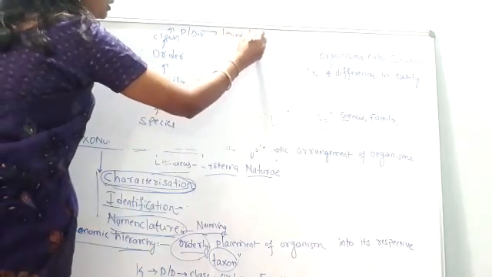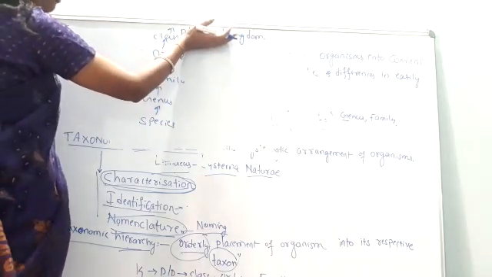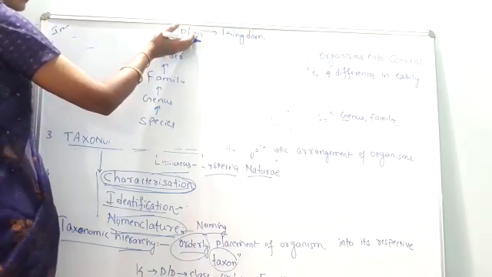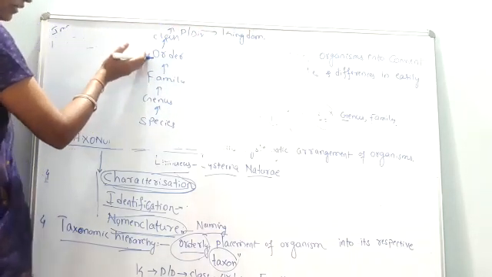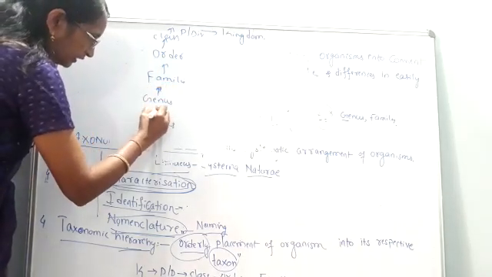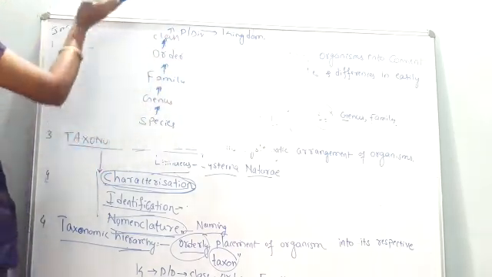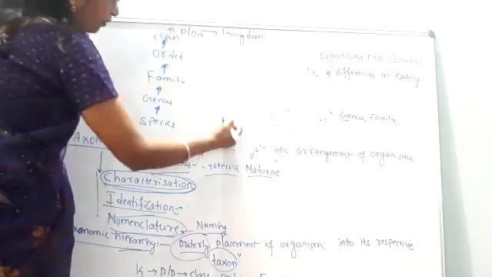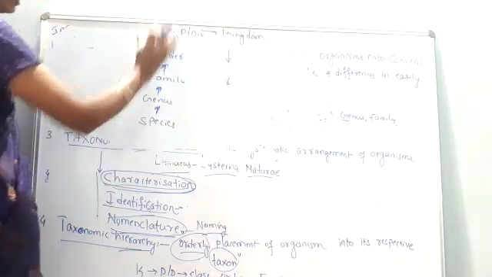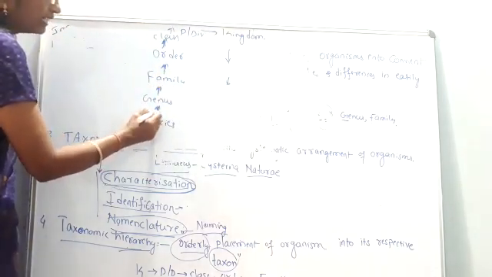If you consider from the top, it's the biggest one: kingdom, then phylum, class, order, family, genus, species. But if you are giving direction in this direction, it is ascending manner. If you are writing from top to bottom like this, it is a descending order. So usually we write the taxonomic hierarchy in an ascending manner.